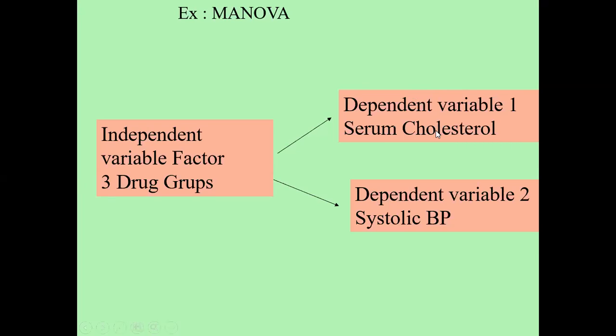Serum cholesterol level is one dependent variable. Systolic blood pressure is another dependent variable. We can take more than two also. At least two variables are required to run the MANOVA. And with respect to the independent variable, we find whether there is a significant difference. That is the purpose of running multivariate analysis of variance.